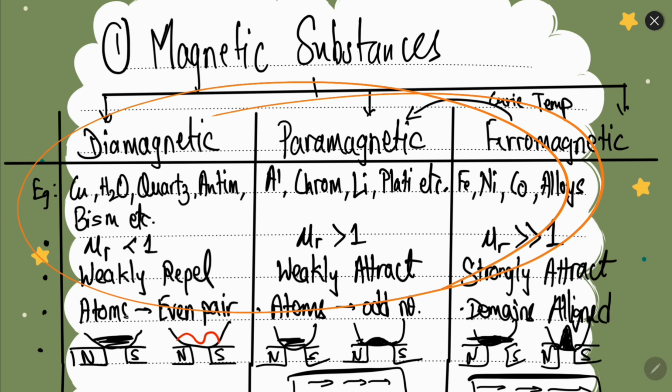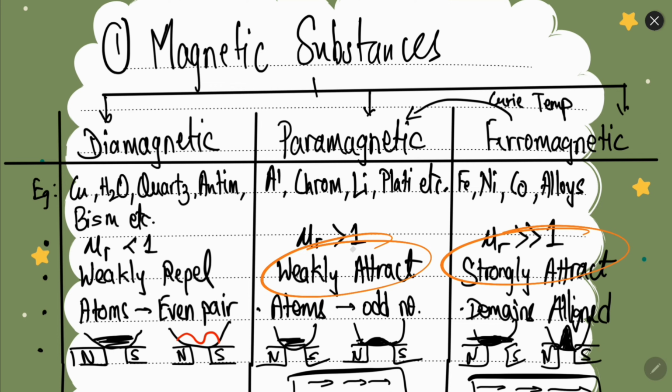This is the main thing. These two get attracted, but this gets weakly attracted and this gets strongly attracted. The relative permeability is less than 1 for diamagnetic, more than 1 for paramagnetic, and quite much more than 1 in case of ferromagnetic. Usually diamagnetism occurs when the atoms have even pairs of electrons, paramagnetism happens when the atoms have an odd number of electrons, and ferromagnetism happens when the domains are aligned.